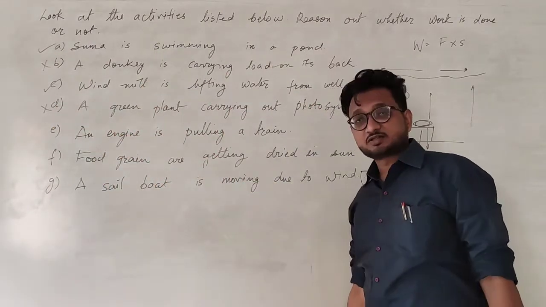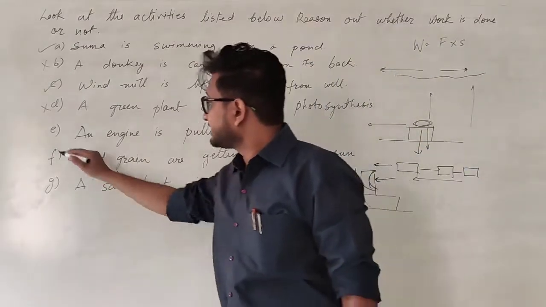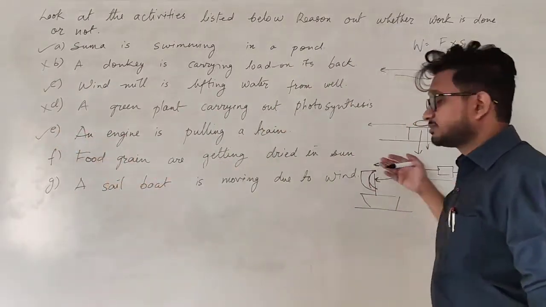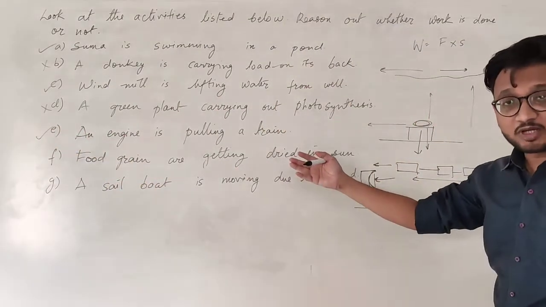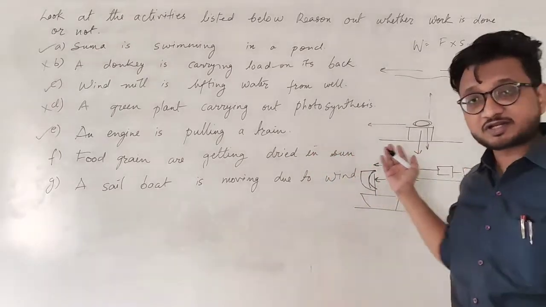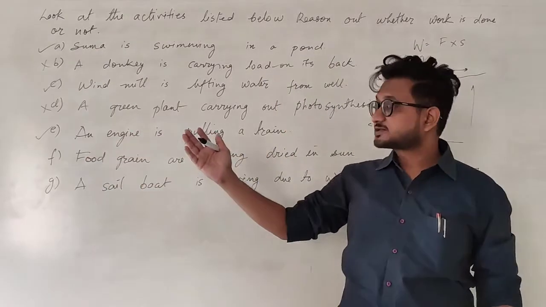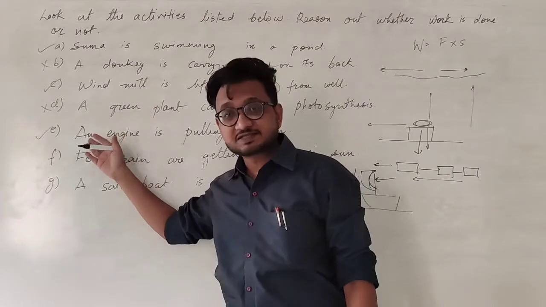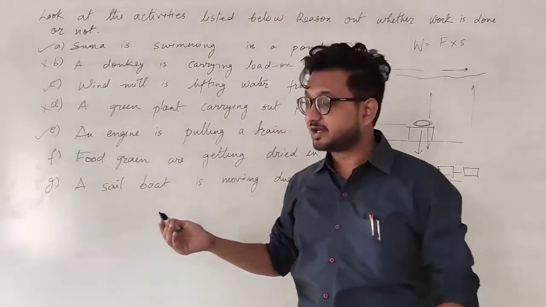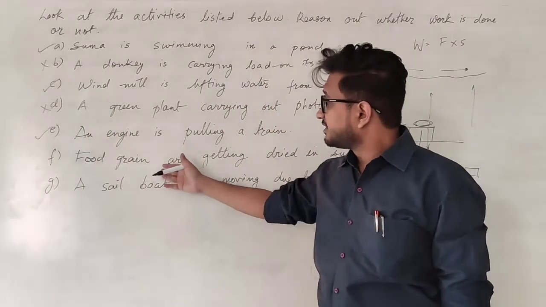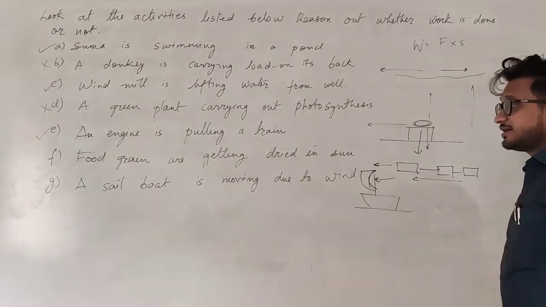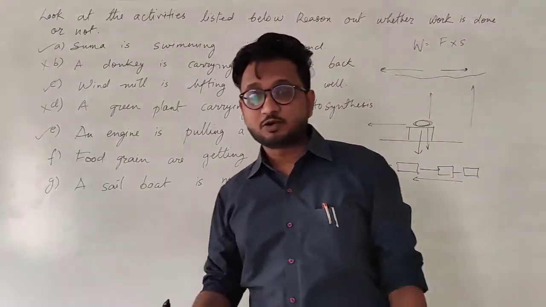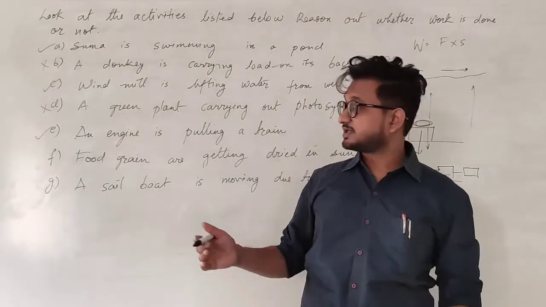Engine is pulling a train. Again, work is being done because the engine is moving in this direction and pull force is applied on the rest of the train. So it is also moving in this direction. So the work is done, force and displacement happening. F. Food grains are getting dried in the sun. Again, no force is applied and no displacement is happening.